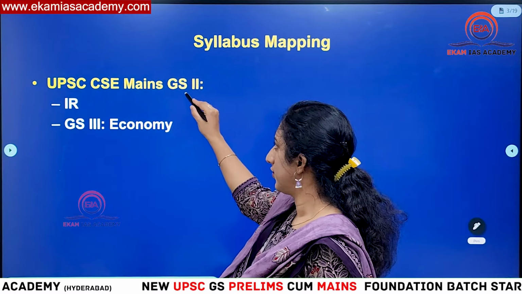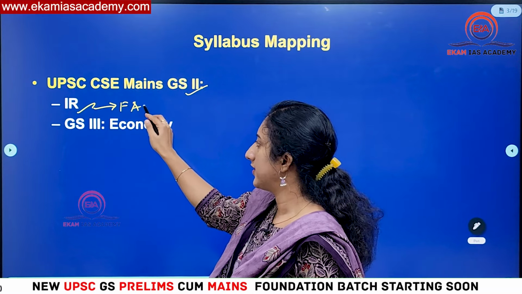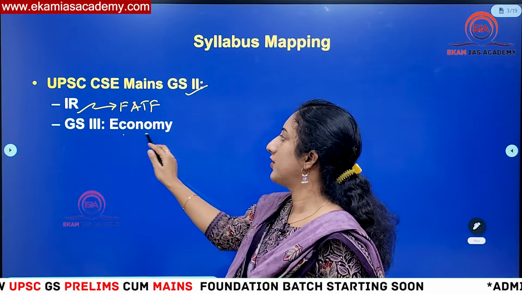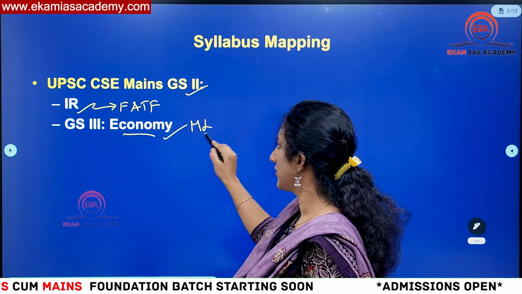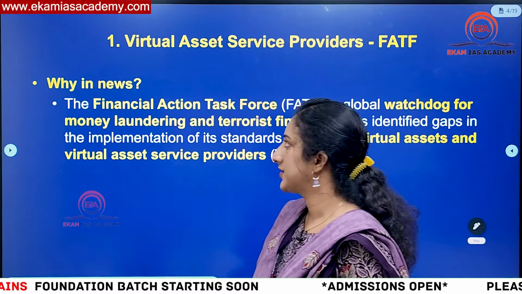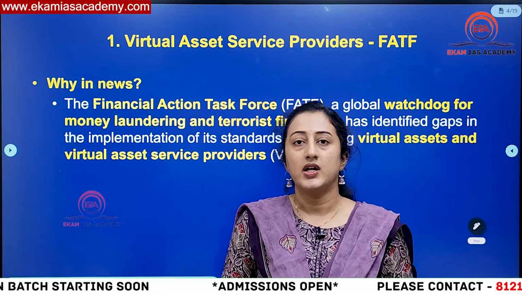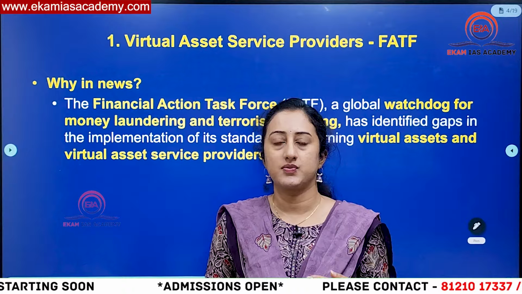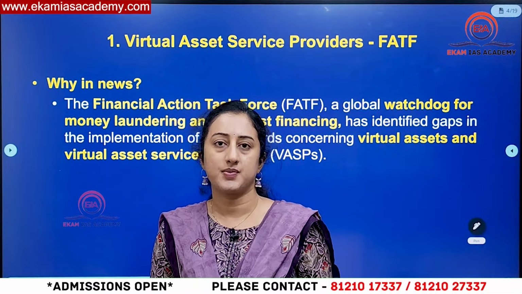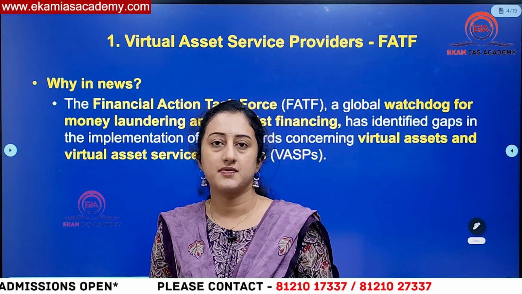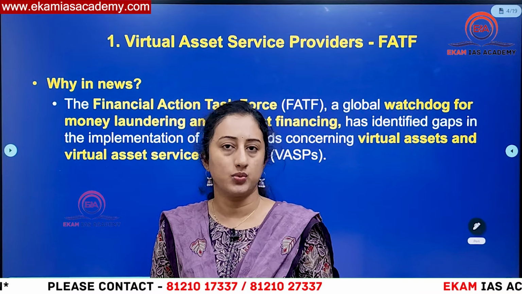Here you can see this forms part of GS paper 2 IR as part of FATF and all the related things. Then it also forms part of GS paper 3 in economy, especially under money laundering, okay? Which is a criminal activity, you can say. We are discussing this because FATF, an international body, is interested in two things: money laundering as well as terrorist financing. FATF has expressed its concern that no country is properly following the guidelines it has issued in terms of regulating the virtual assets.